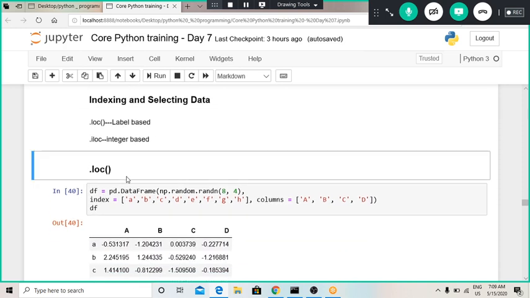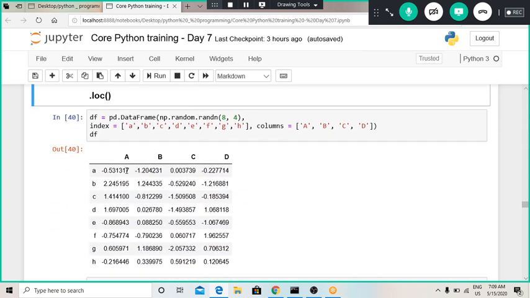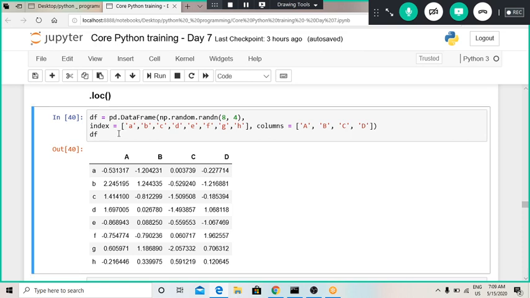We will try to see the applications of the .loc function. Now here we have defined a data frame and we have provided indexing also for the data frame. So the data frame has got defined from random numbers itself. It is having a 4 cross 8 matrix, and so this is the data frame.